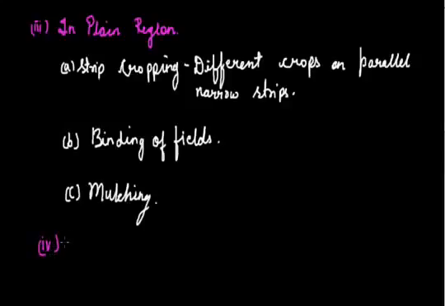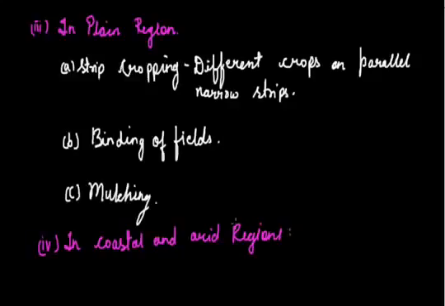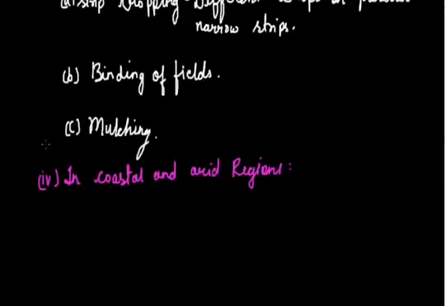And last are coastal and arid regions. In coastal and arid regions, rows of trees known as shelter belts are planted to protect the soil from getting eroded. These trees are planted in the direction from which people know the wind is going to blow, or usually blows. So the trees are planted against the wind route so that the erosion can be stopped.